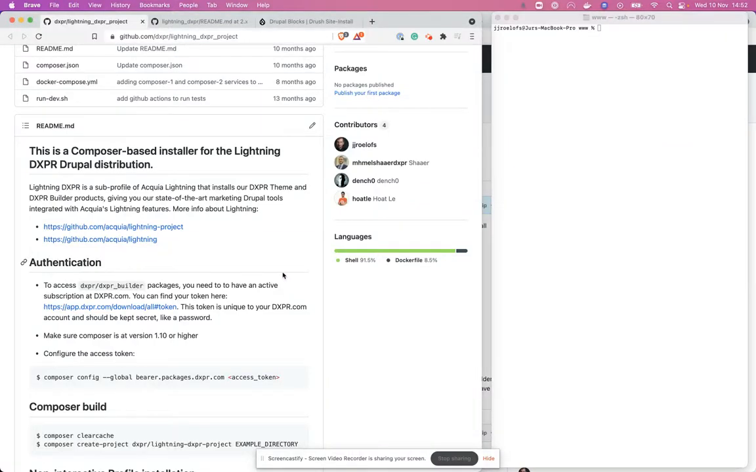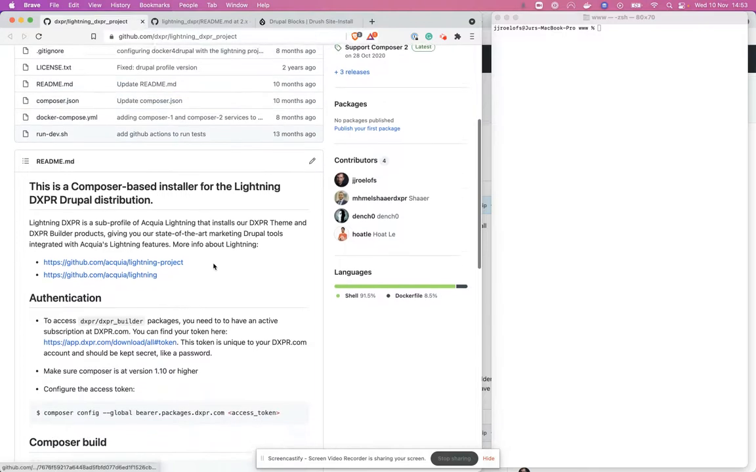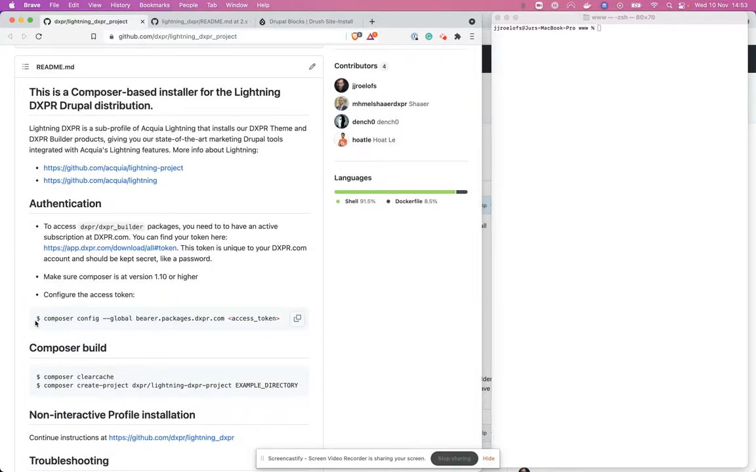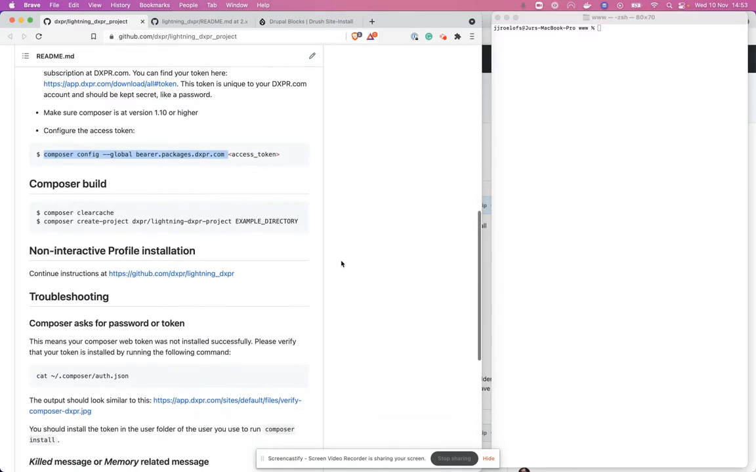So in this video, I'll demonstrate how to install the QA demo website or the Lightning DXPR project on your local web server. The first step is to make sure you have your access token installed in your Composer configuration. You can do that with this command. I'll skip this because I've already set this up locally. And next, we start by clearing the Composer cache.